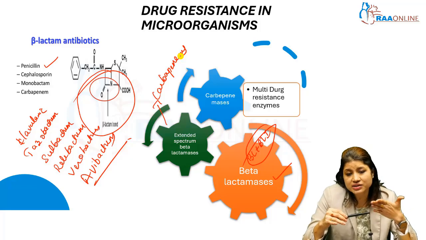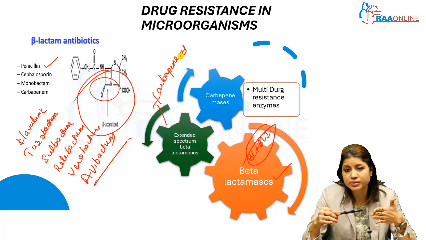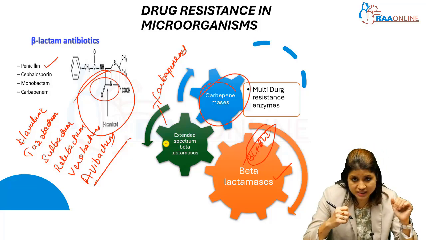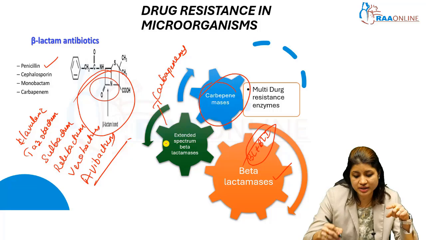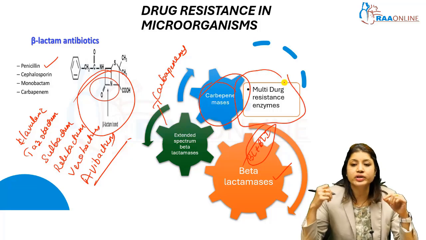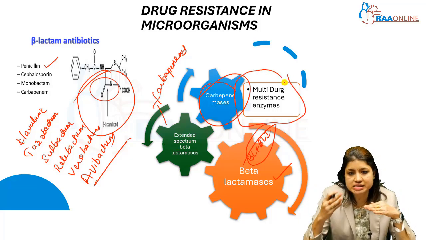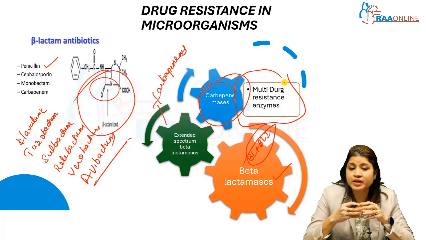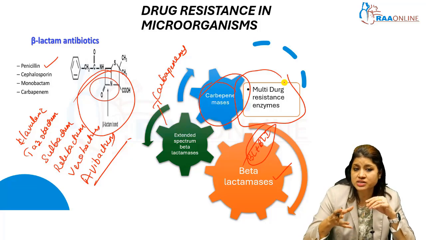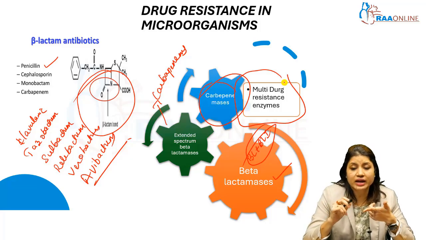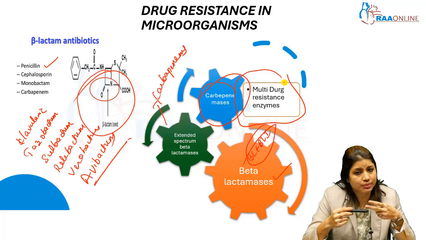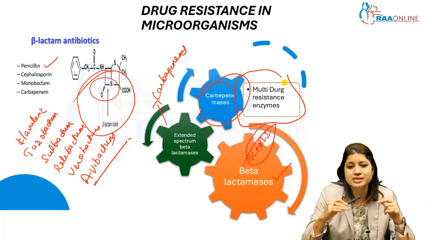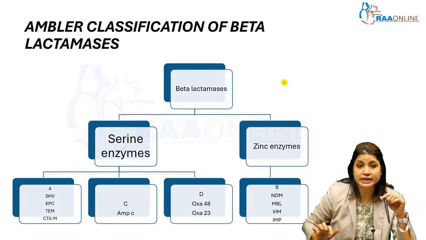Once bacteria understood they were up against carbapenems, they started producing another group of enzymes called carbapenemases. With these, we now face a problem of multi-drug resistant organisms, and we have very few drugs left to treat them. We have only polymyxin-based therapies, to some extent tigecycline, or newer drugs like avibactam with aztreonam combinations, which are quite expensive.